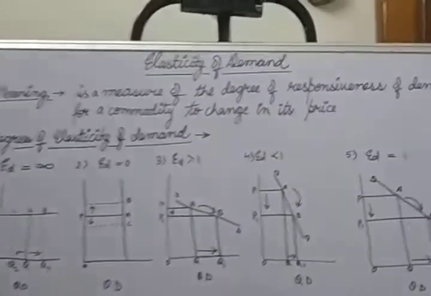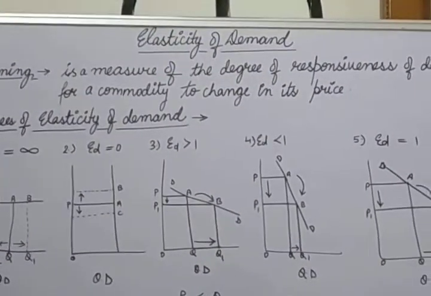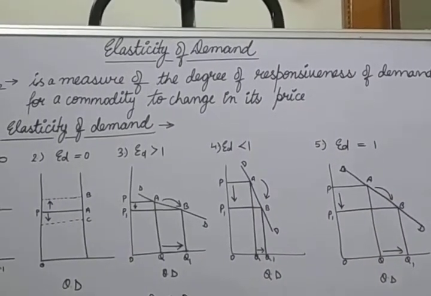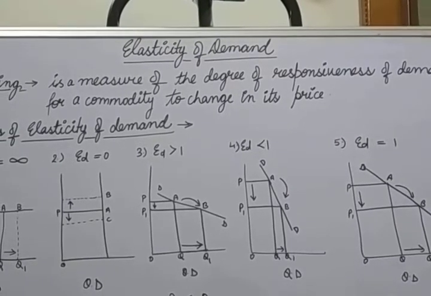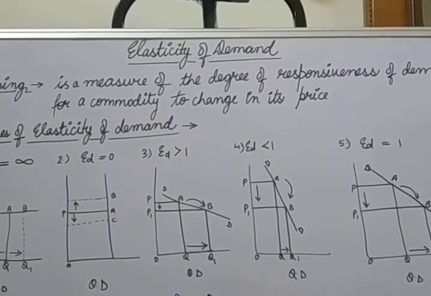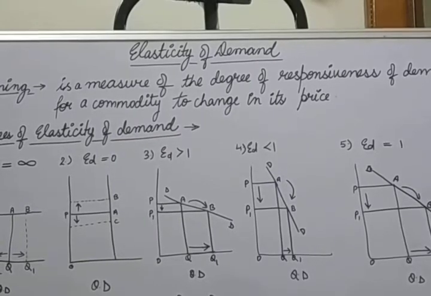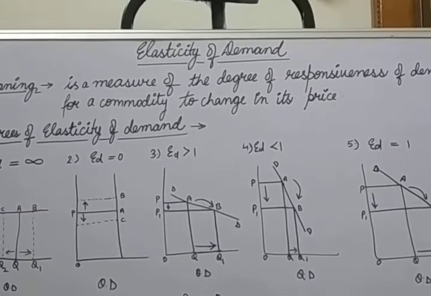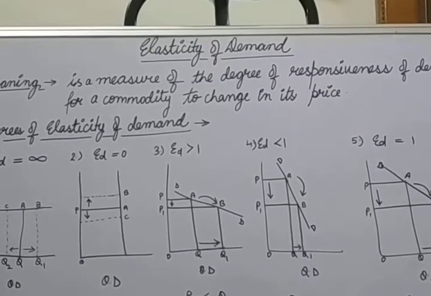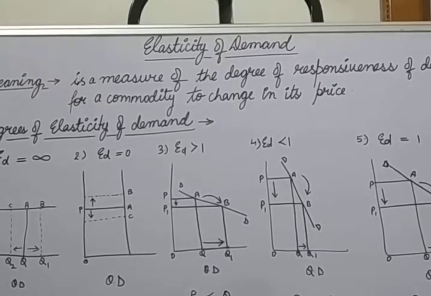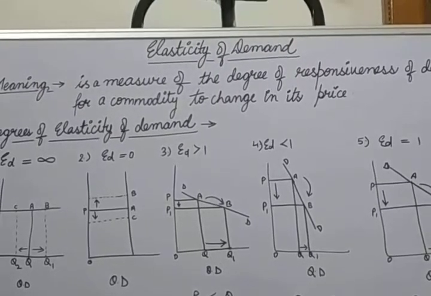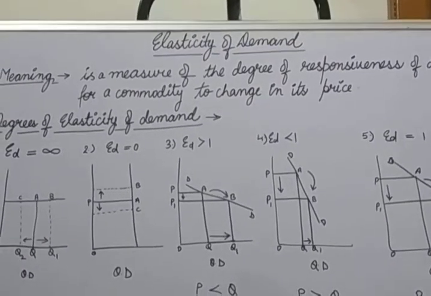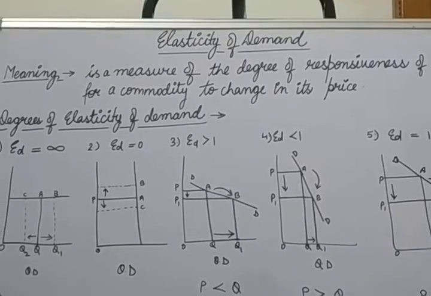Now, first of all, understand the meaning of elasticity. It is a measure of the degree of responsiveness of demand for a commodity to change in its price. That means the elasticity of demand may be defined as the percentage change in the quantity demanded which would result from a 1% change in its price. That means if a little change happens in the price, how much quantity demanded will be affected, that we are going to measure with the elasticity of demand.